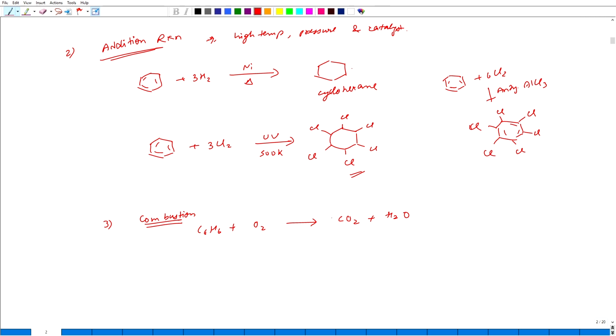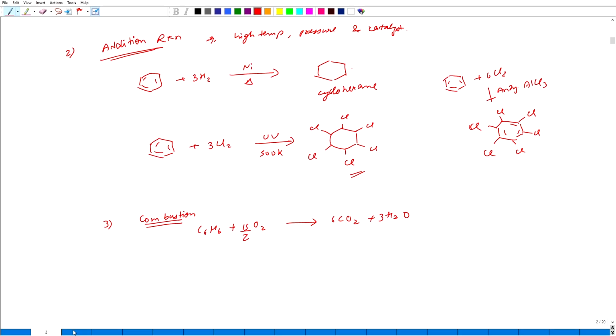This will be the balancing of the reaction. So, as with normal hydrocarbons, benzene undergoes combustion on heating in the presence of oxygen, giving carbon dioxide and water as products. This concludes the chemical properties of the benzene molecule.